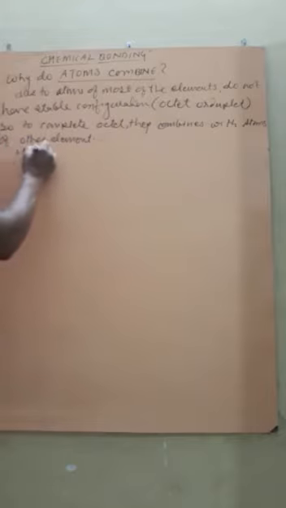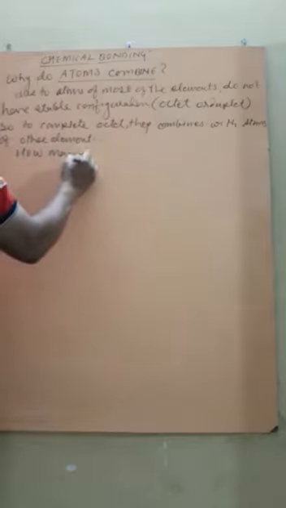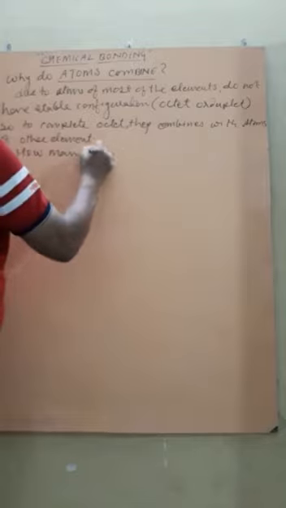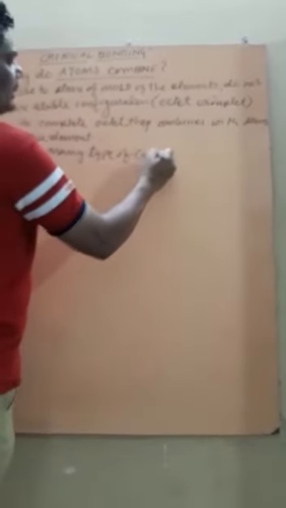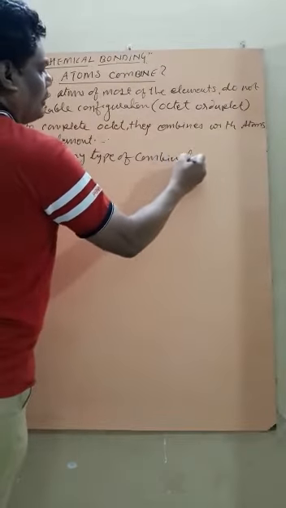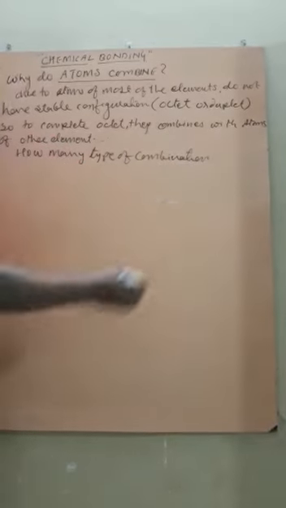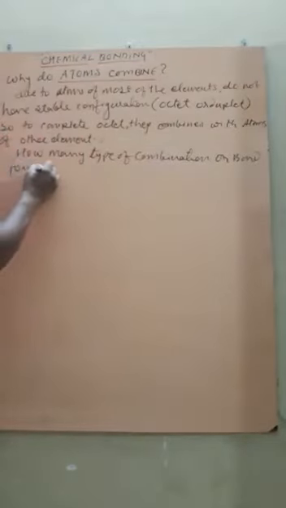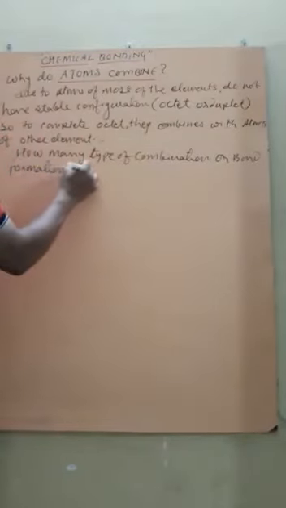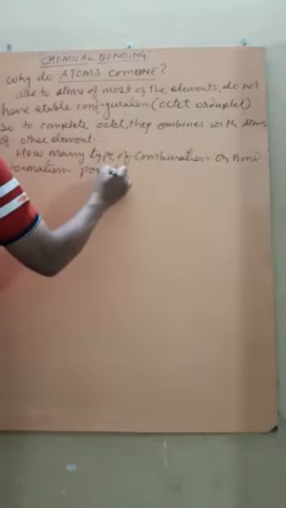How many types of combination or bond formations are possible?